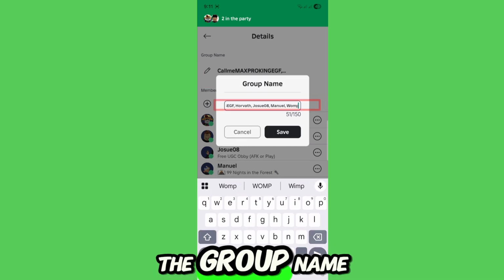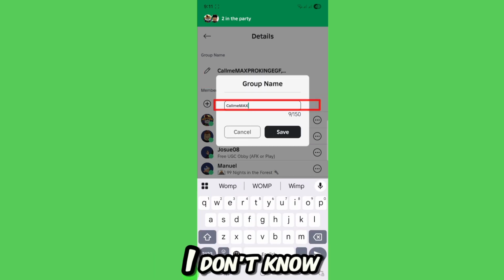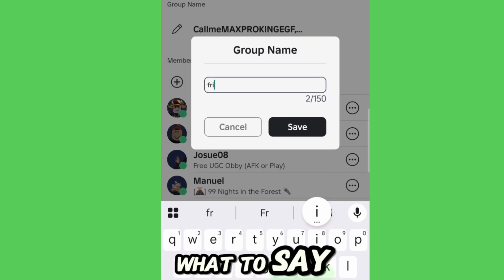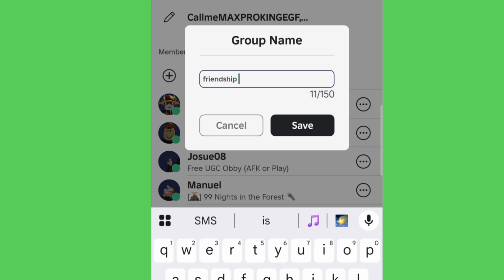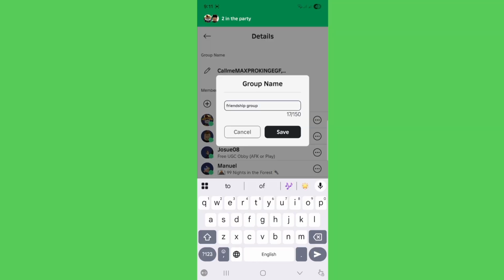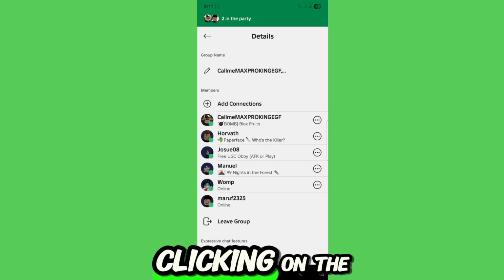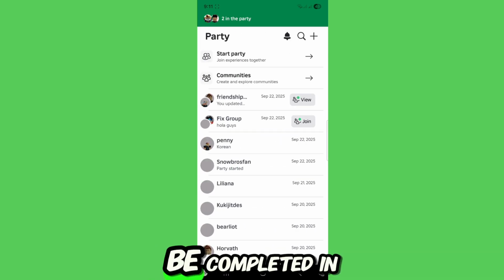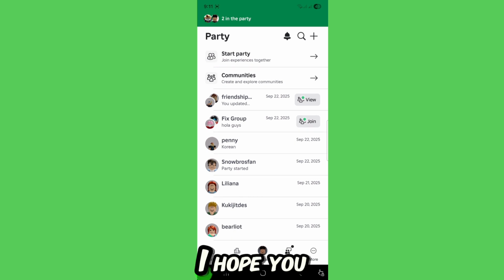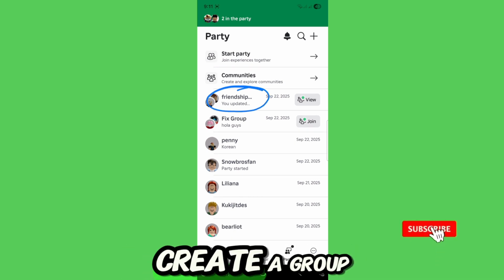You can change the group name from here. Clicking on the save button will save your group name. Your group will be completed in Create. I hope you understand how to create a group.